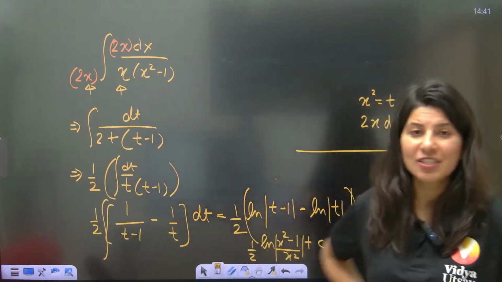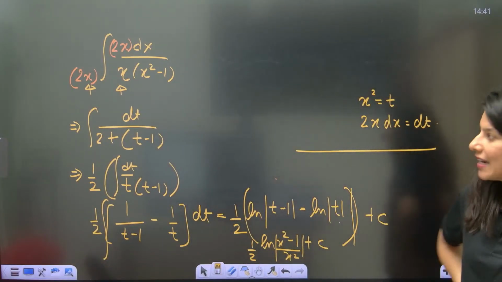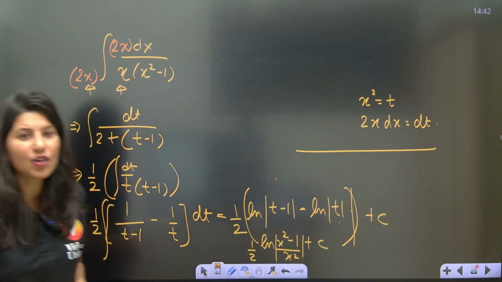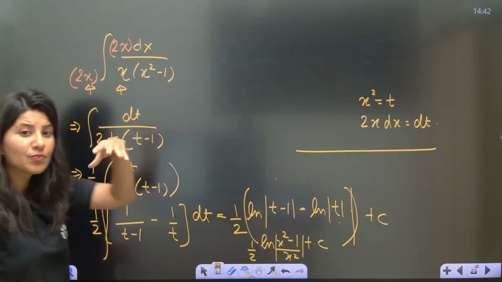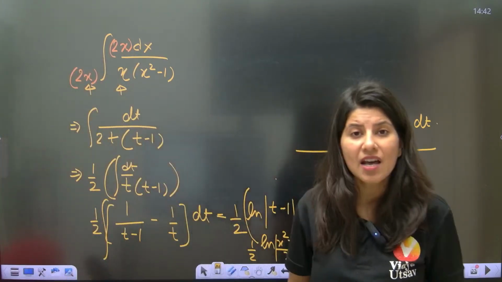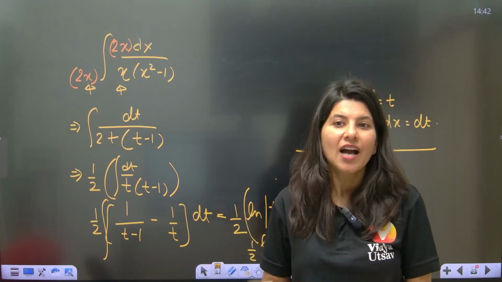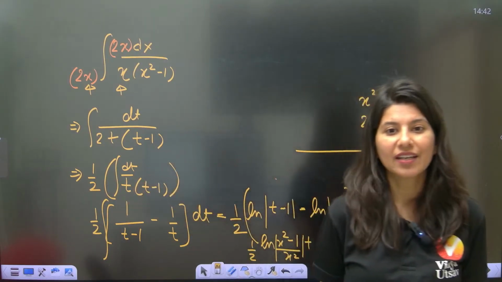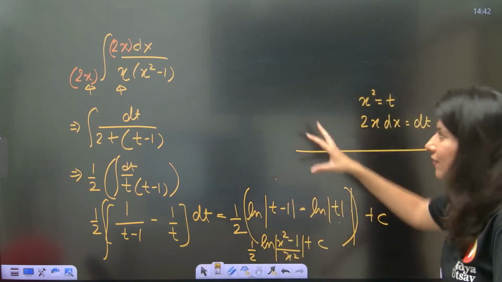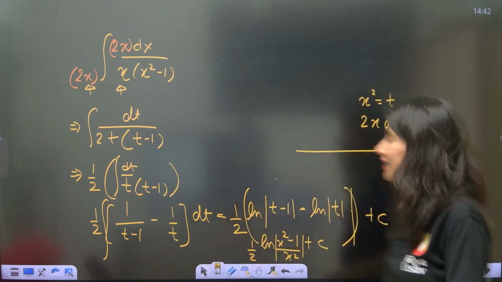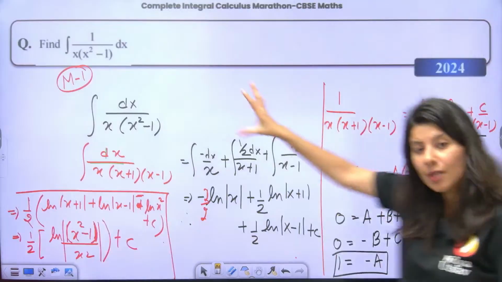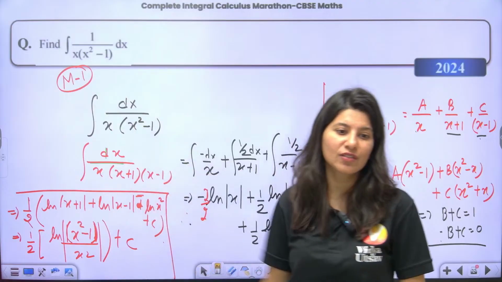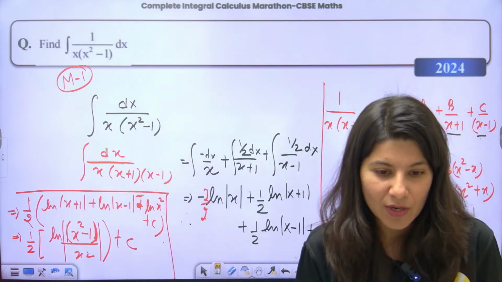See, in mathematics, especially in integration, there are multiple methods. That is why I am telling you multiple methods, because I cannot force someone in an exam. So many students will ask, how on earth will I get an idea that you have to multiply 2x? If somebody is not able to think in that direction, then there is a proper method, although it is a lengthy process, but there is at least a method with which you can solve it. Okay, all right.